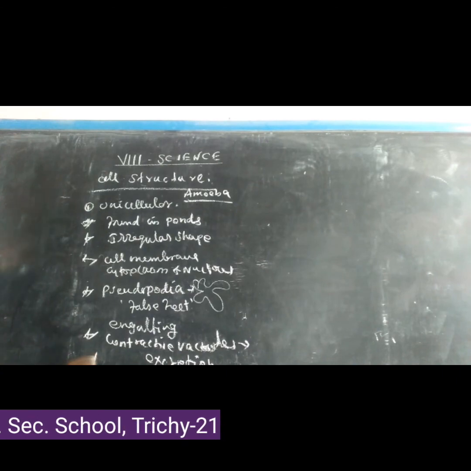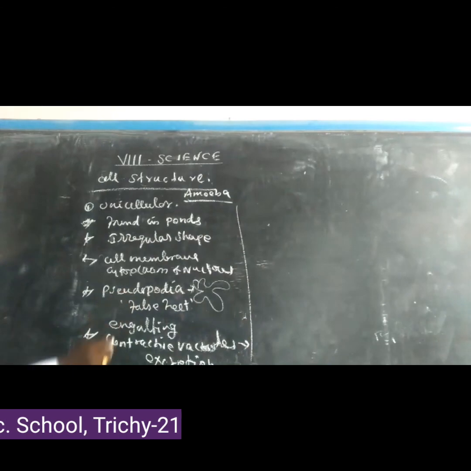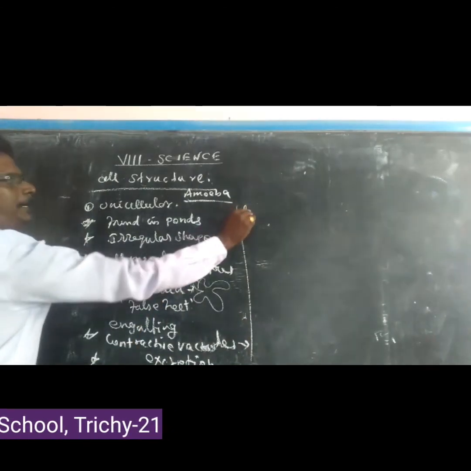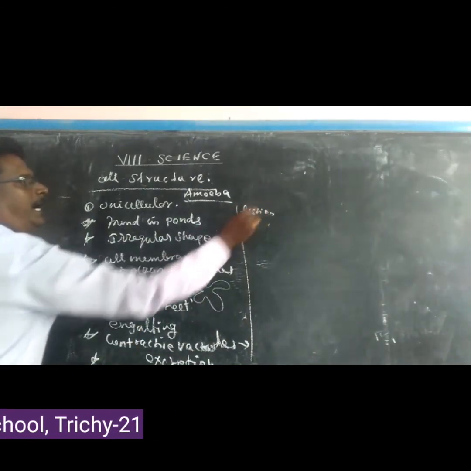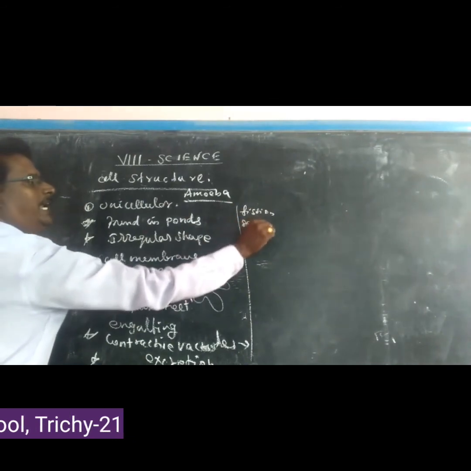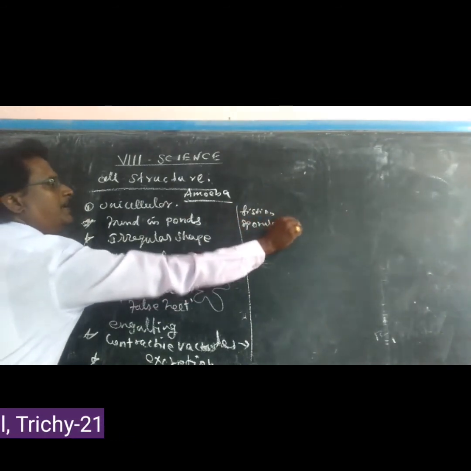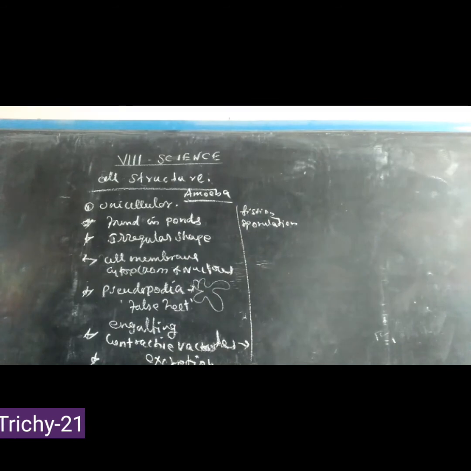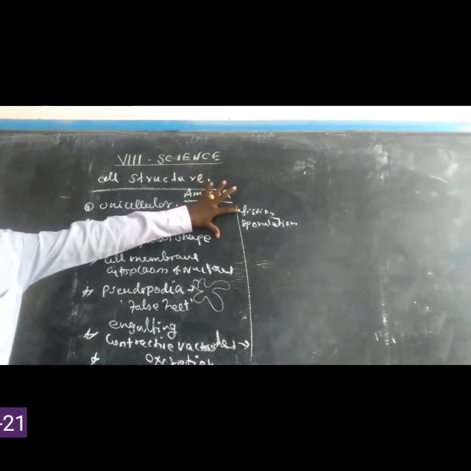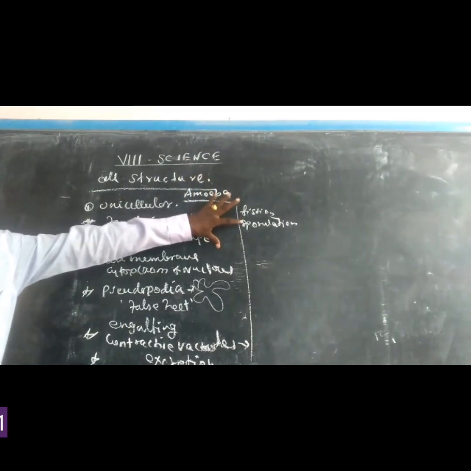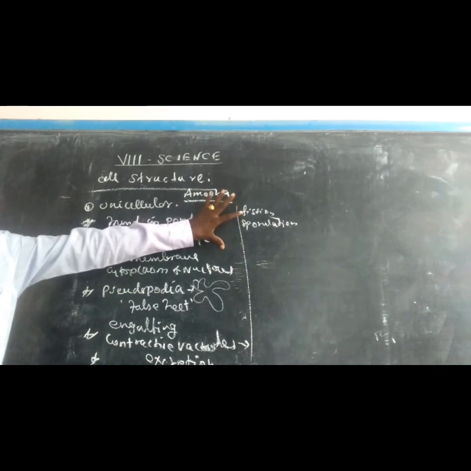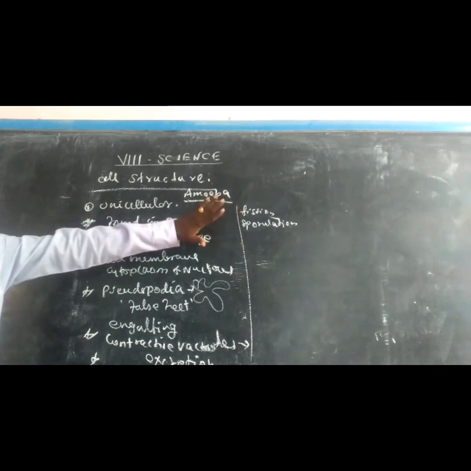Reproduction occurs by two types. One is fission, binary fission or multiple fission. Another is sporulation, the formation of spores. So these are the structures of the amoeba.